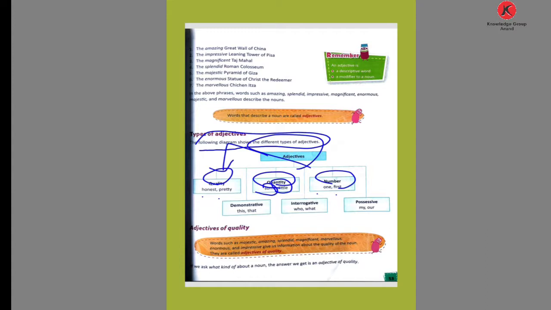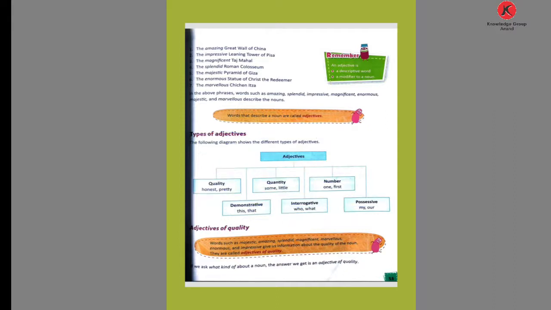Then the demonstrative adjectives: this, that, these, those. Then the interrogative: who, what, which, where. They are called interrogative adjectives. Then the possessive: my, our, your, his. They are called possessive. I am going to tell you more about these adjectives.